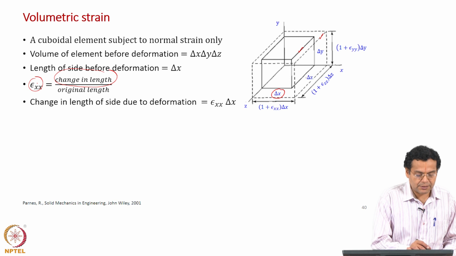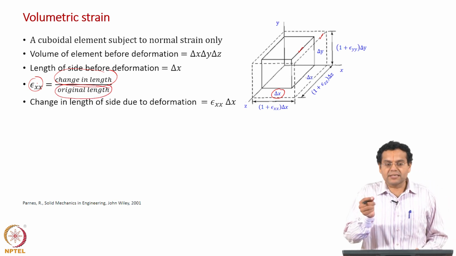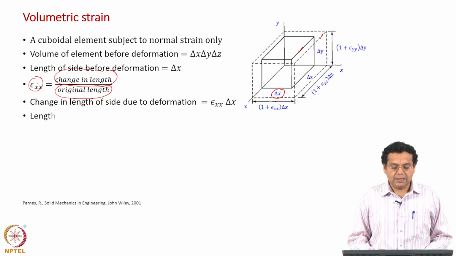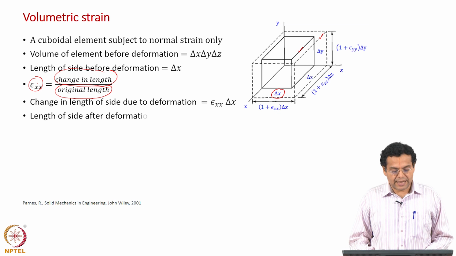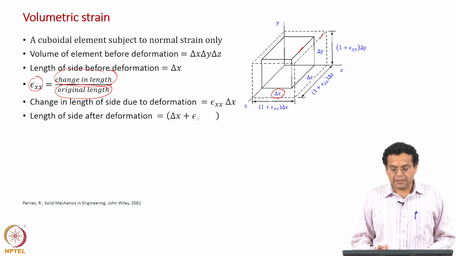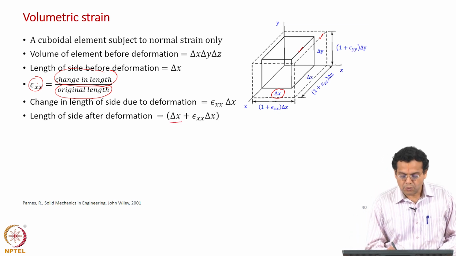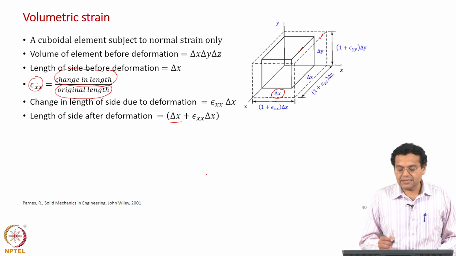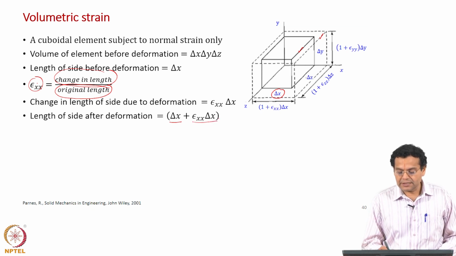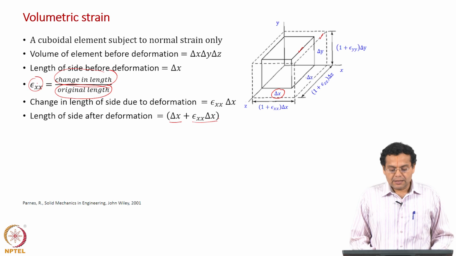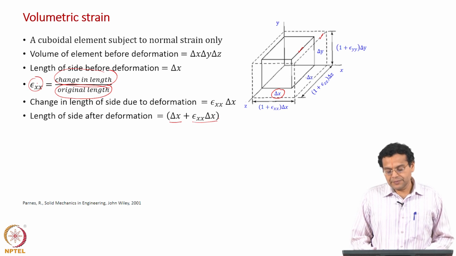So, multiply this epsilon xx the original length, which is delta x. So, that gives a change in length. What is the new length? Add this change in length to the old length. So, length of side after deformation is the old length, the initial state length, and then whatever change that has happened, epsilon xx into delta x.